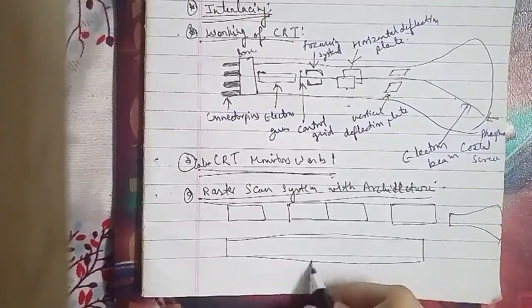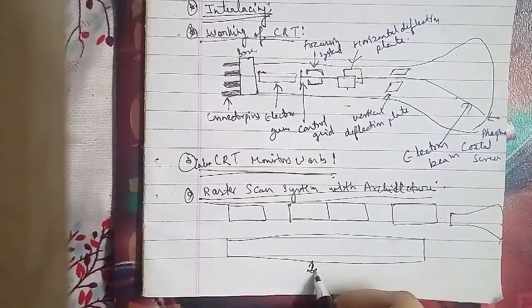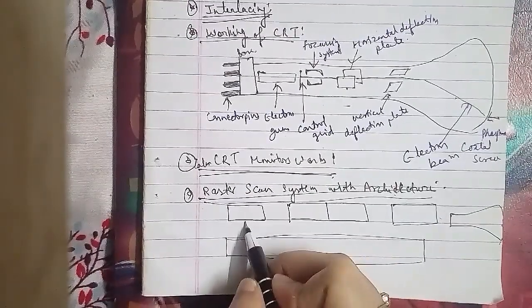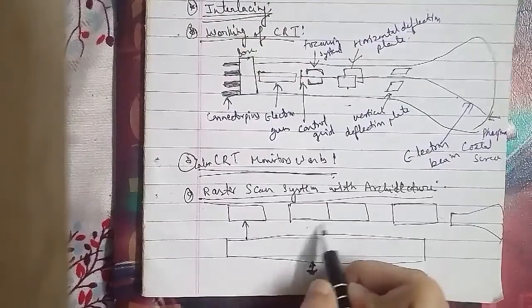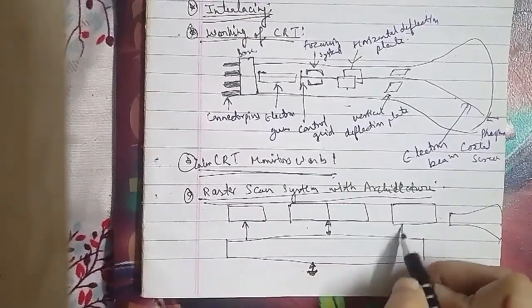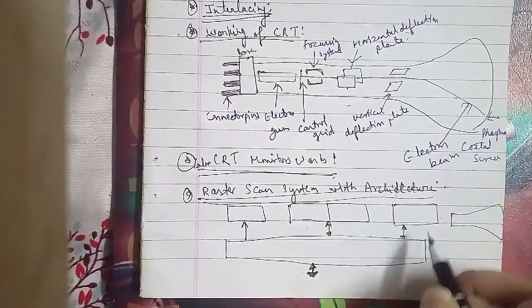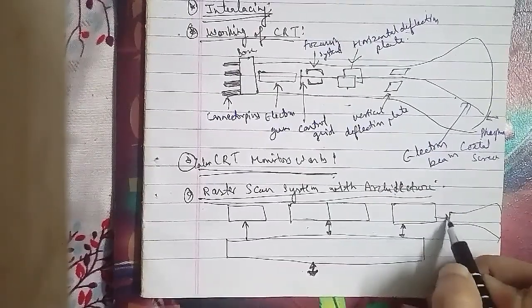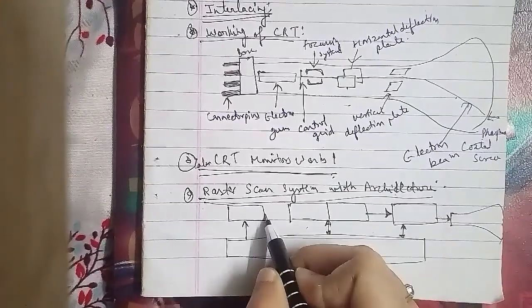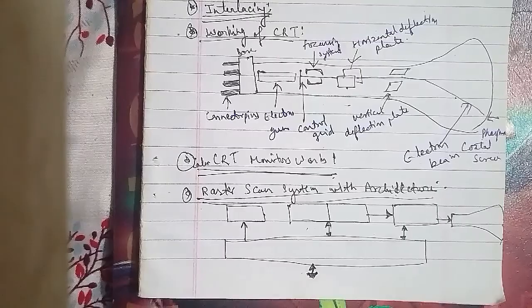This is bidirectional. This is as well bidirectional. So here this is an input output, that is your CPU. System memory.